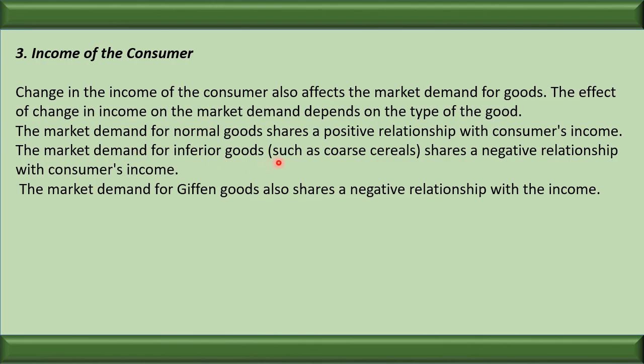And in the case of inferior goods or Giffen goods, there exists a negative relationship. So when the income increases, the demand for the inferior or Giffen goods decreases. So in the case of market demand and the income of the consumers, the market demand for inferior goods and the income of the consumers have a negative relationship.